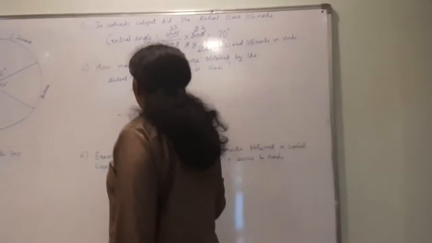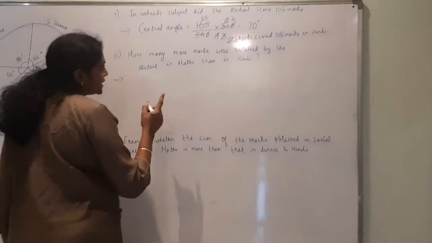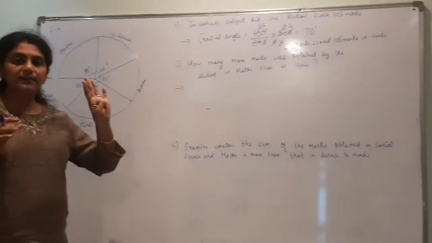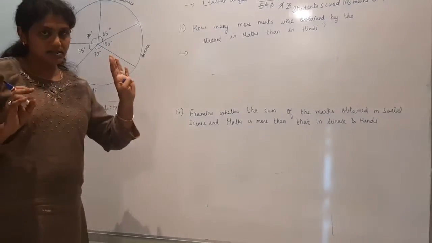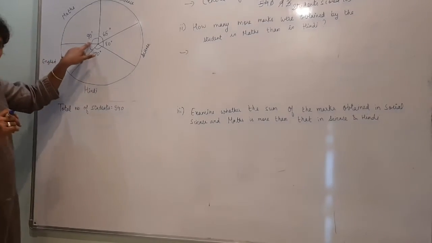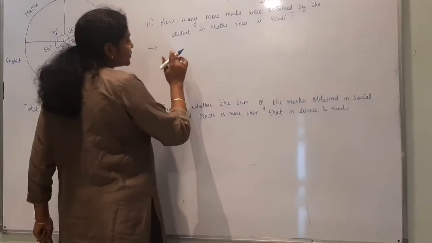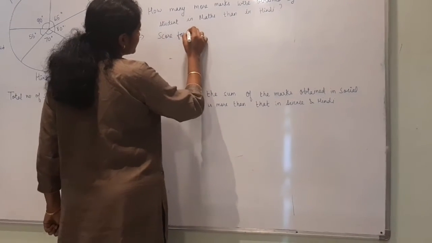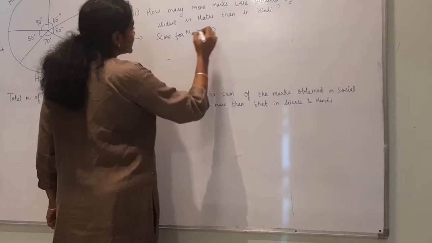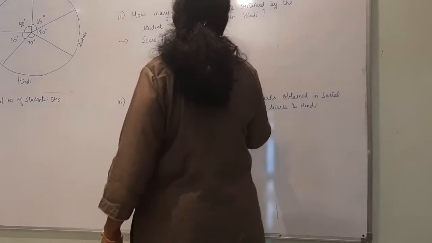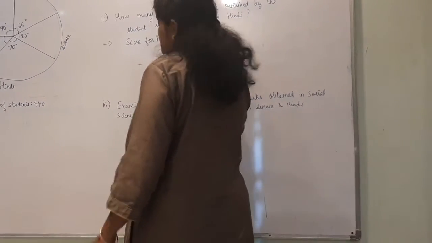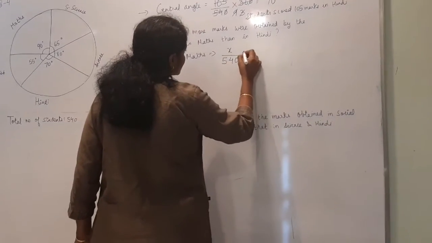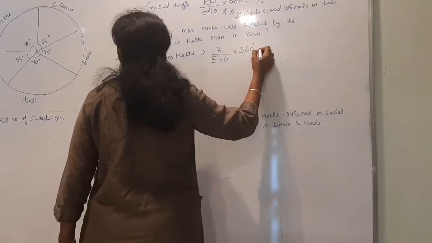Now second, how many more marks were obtained by the student in maths than in Hindi? How much they scored, that you don't know. You know the angles, the central angles. What is the central angle of maths? 90. So in maths, how will you find the score? The central angle for maths is 90. How do you calculate? Whatever is the score, which I don't know, divided by total students, 540, into 360, that is 90,